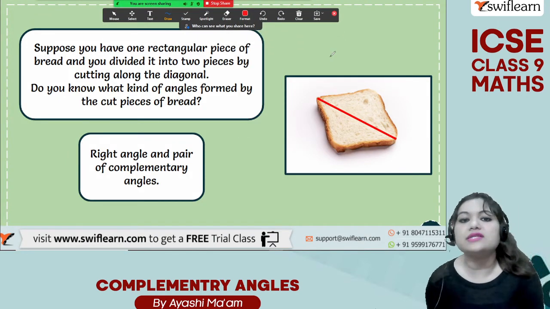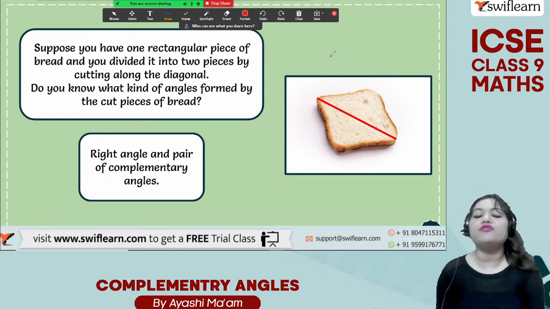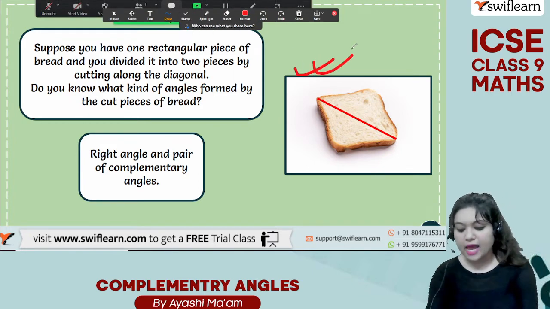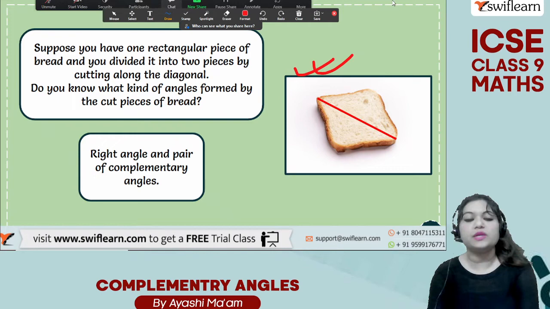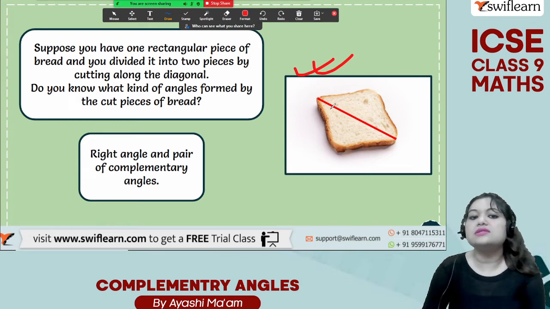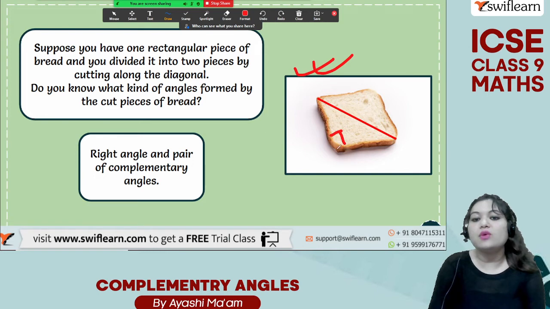Suppose you have one rectangular piece of bread and you divide it into two pieces by cutting along the diagonal, right? As you can see in the picture, this is our rectangular piece of bread and it has been cut into two pieces along the diagonal. So this red line is the diagonal. Do you know what kind of angles are formed by the cut pieces of the bread? Can you guess? So this is our 90 degree, right?